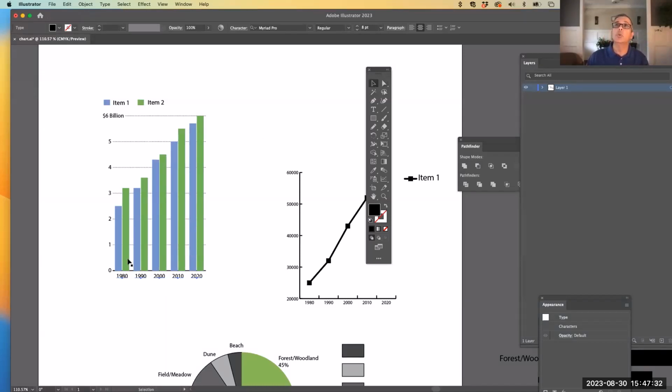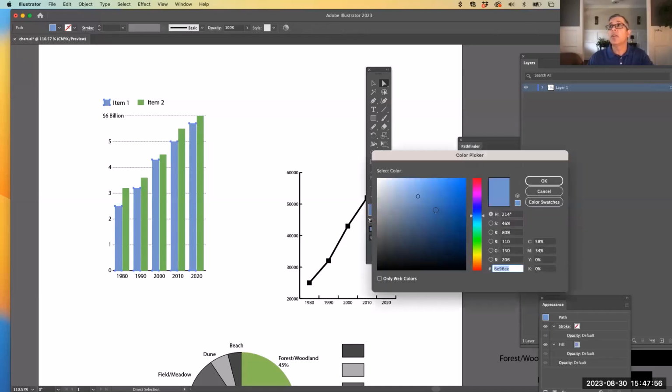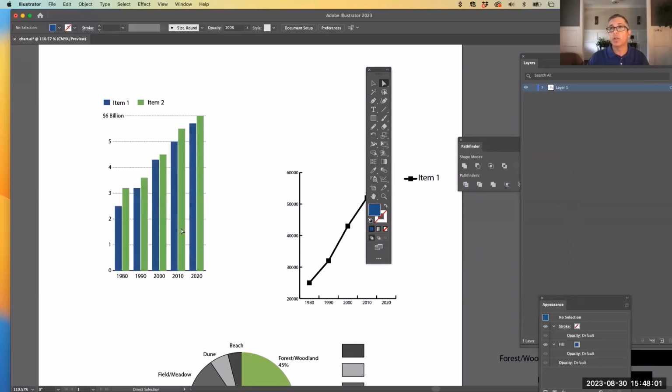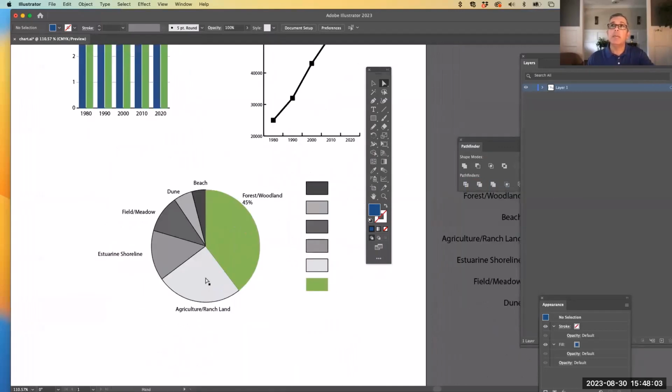So what we want to do is we want to make sure that at least the colors have enough contrast. So you want to create enough contrast between these. If I look at this blue and this green, there probably really isn't enough contrast in there. So one of these colors needs to be either lighter or darker. And I like the green, so I'm going to change the blue. So I'm going to hold the Alt or Option, click 3 times, double click here, and just pick a really dark blue color, and that will work. Those two will work.